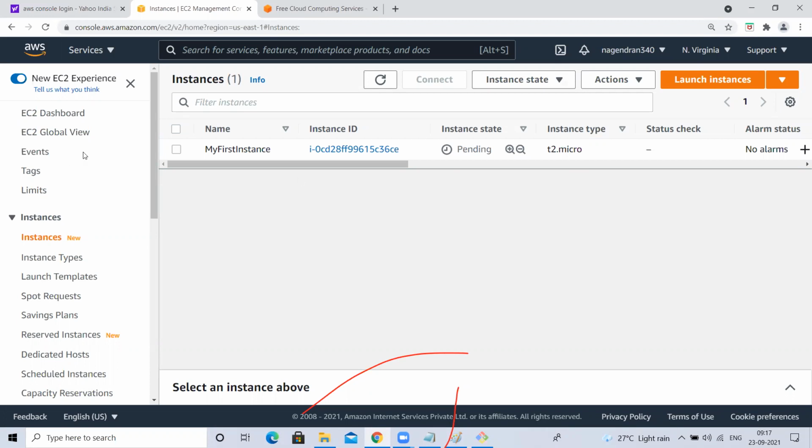And don't create more than 3 instances. Even if you are doing some experiment trials and practice, don't create more than 3 instances. Why am I saying this? You can create any number of instances, but I'm recommending not to create more than 3. Can you guess why?